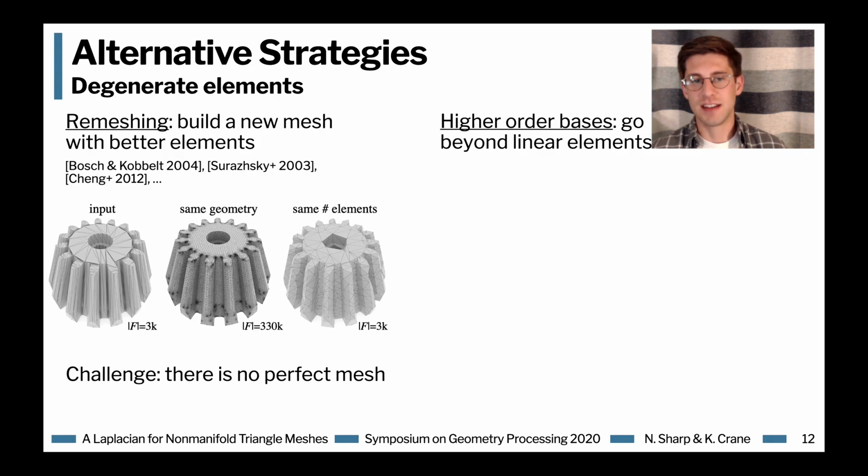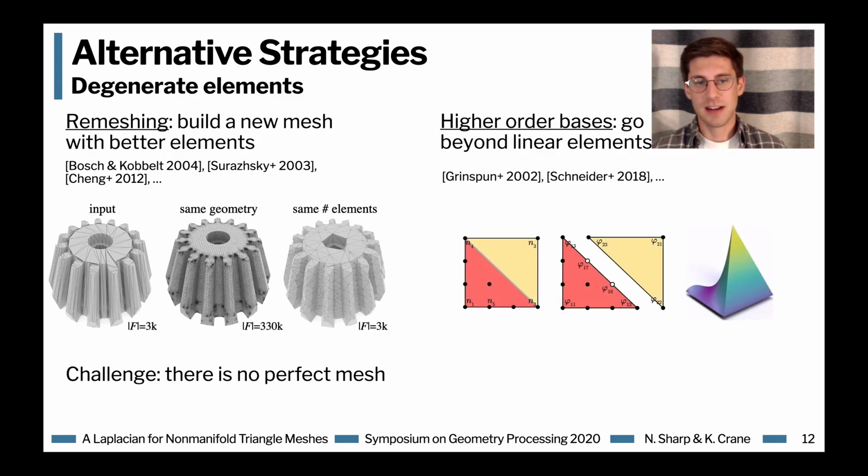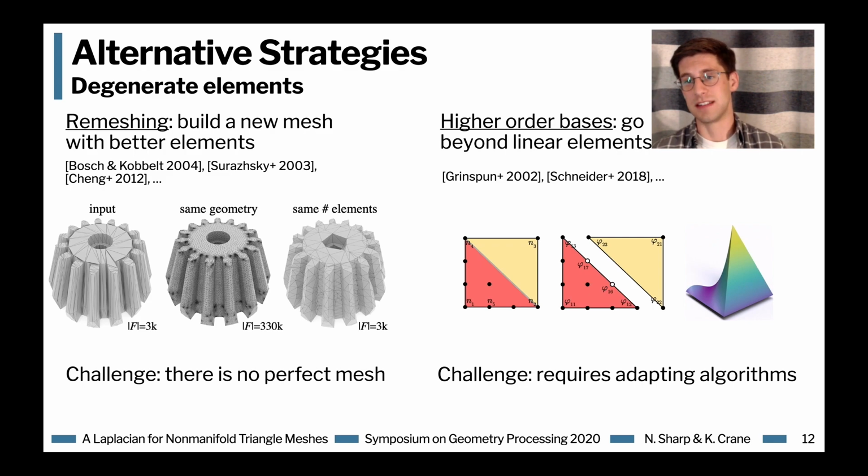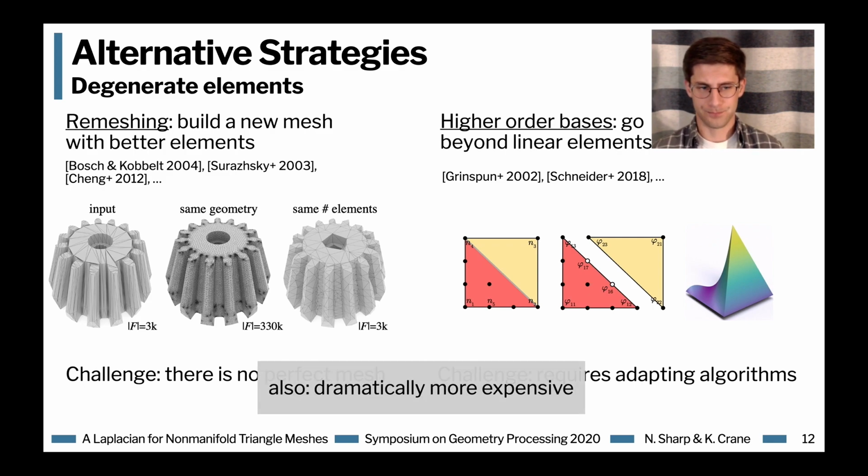A different strategy is to go beyond linear elements and design some custom higher-order basis functions. This is really well grounded in finite element theory, but the downside is that you generally have to go back and adapt your algorithms to use these higher-order basis functions. I should also mention that these techniques can be dramatically more expensive than what we're proposing here. Rather than taking minutes or hours, you can generally build our Laplacian in just a few milliseconds, and it costs basically nothing more than just building the standard cotangent Laplacian. So really what we're proposing to do is extremely efficient.